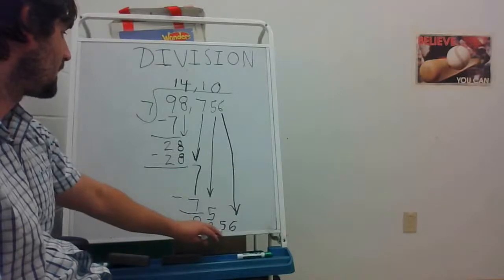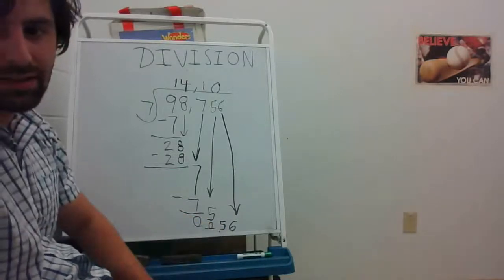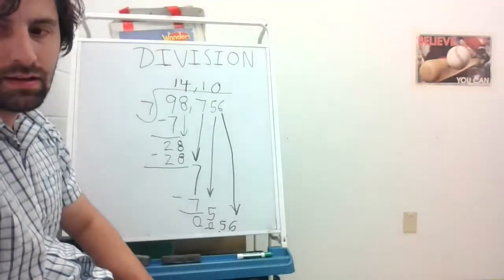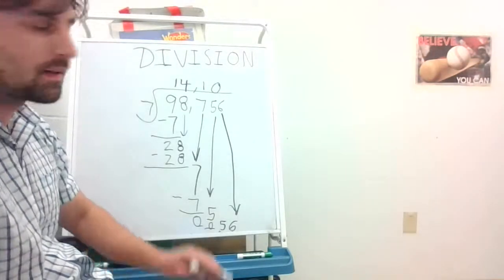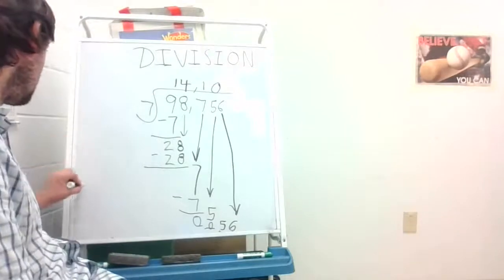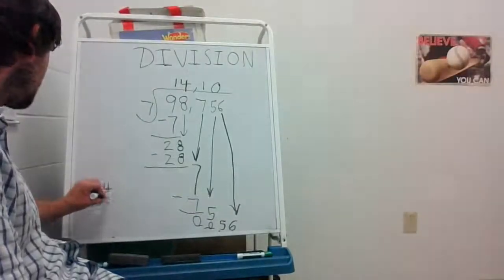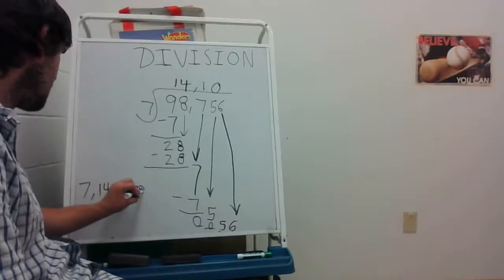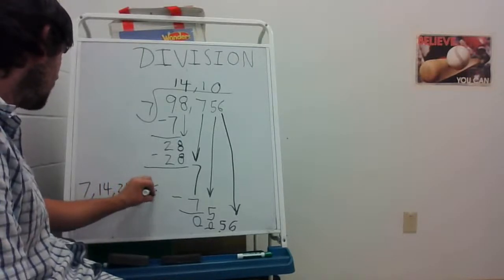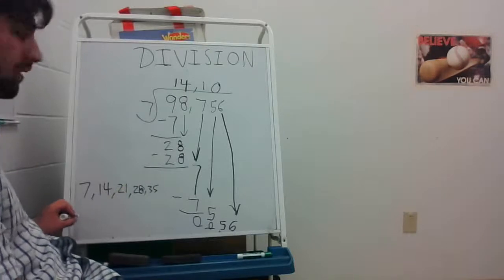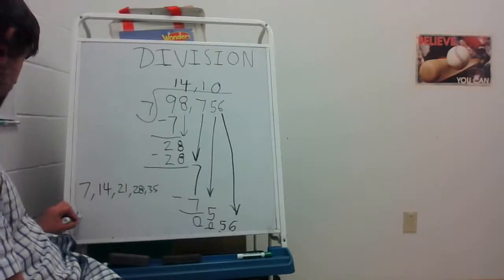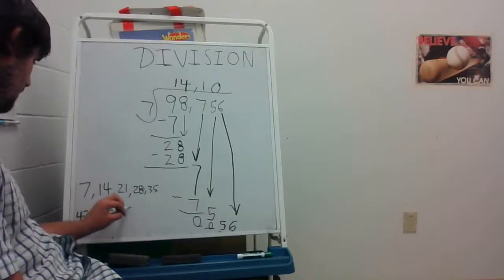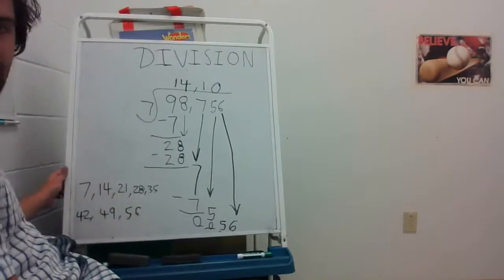Seven, and I've got to figure out how many times 7 goes into 56. All right, so I'm going to count by 7s again. 7, 14, 21, 28, 35, 42, 49, 56.